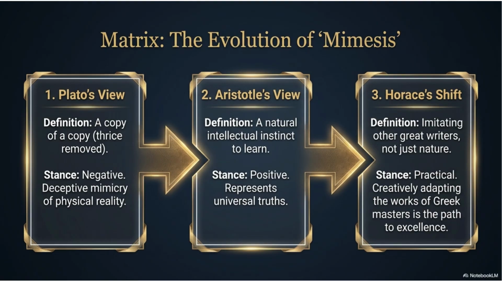Now we come to one of the most important comparison slides in the entire presentation. This slide explains how the meaning of one important literary concept changed over time. That concept is called mimesis. The word mimesis comes from the Greek language and simply means imitation. At first, this seems like a very easy word, but immediately a question arises.